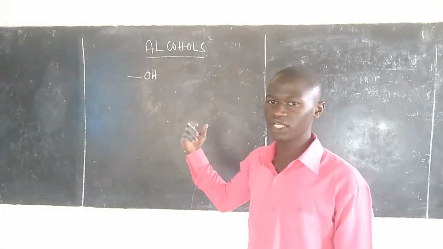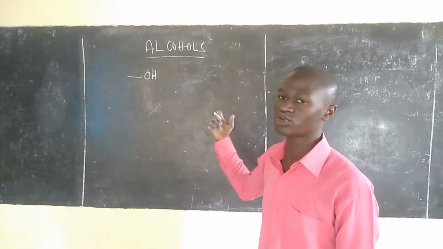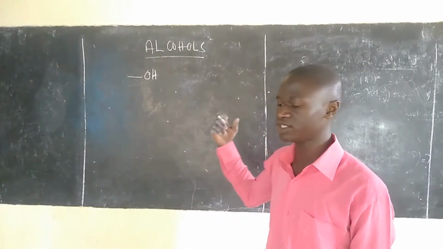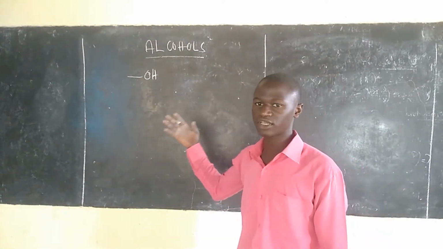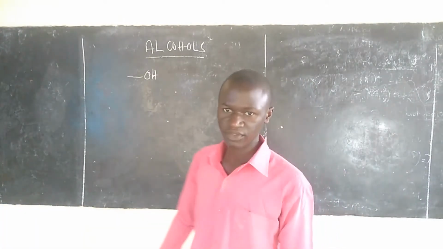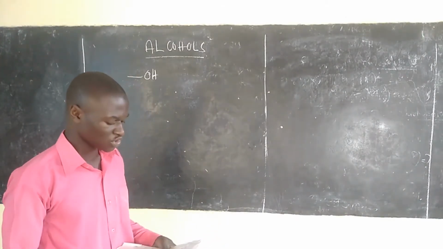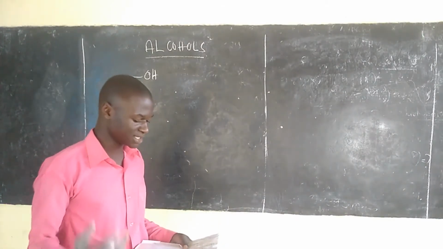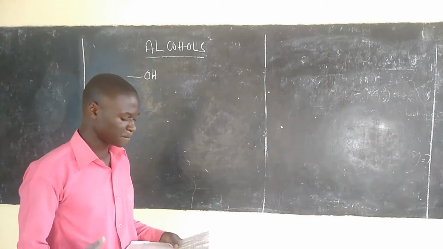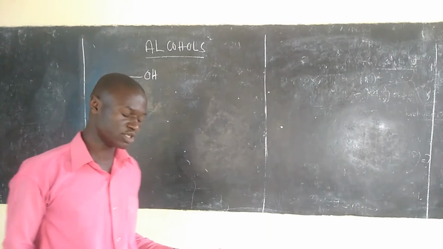When we talk about hydroxyl compounds, the reactions taking place in the alcohol take place in this hydroxyl group.